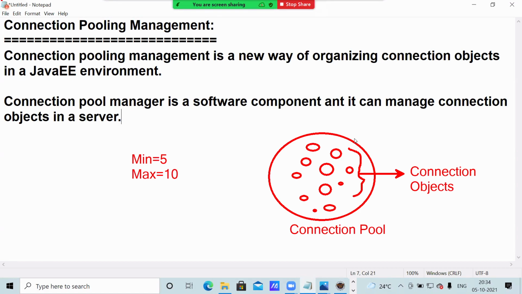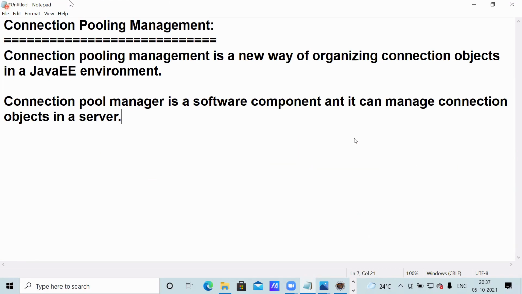Whatever you specify, minimum and maximum, is based on software and hardware configuration. If more requests come than that, they will be in a waiting state, and only after the previous client finishes will it be assigned.